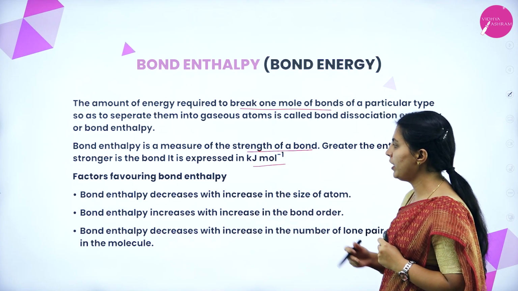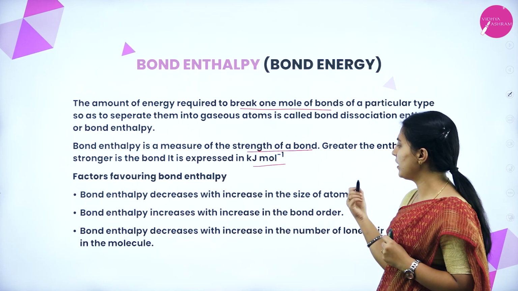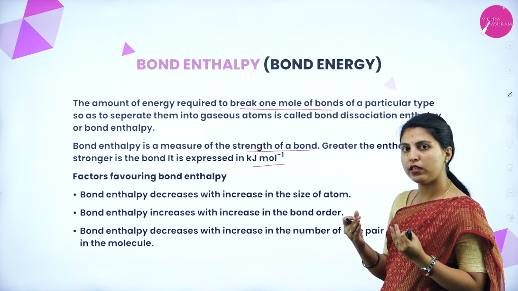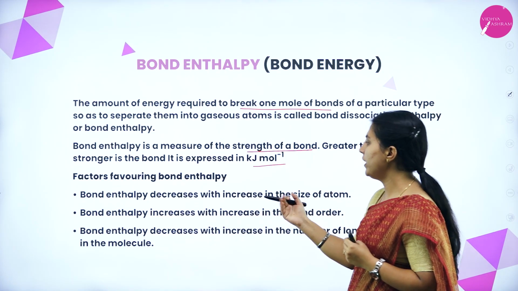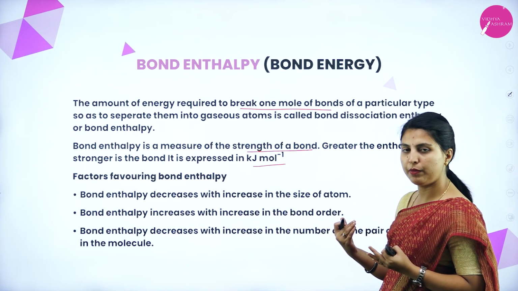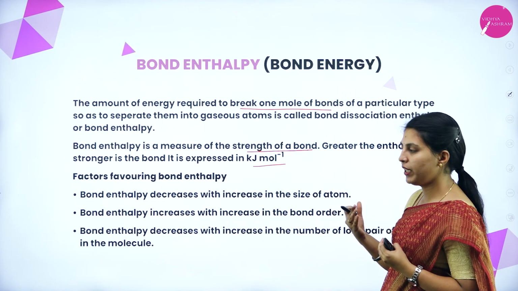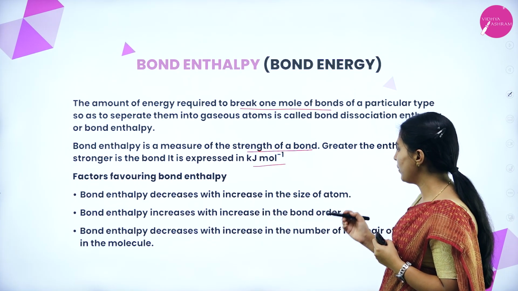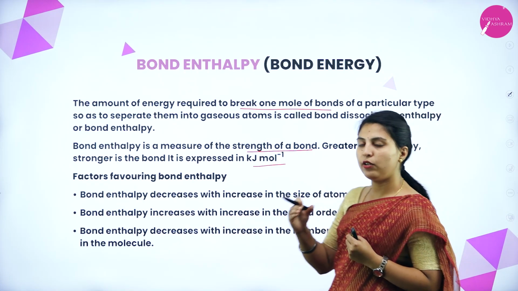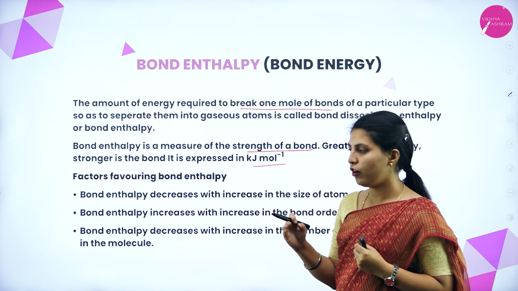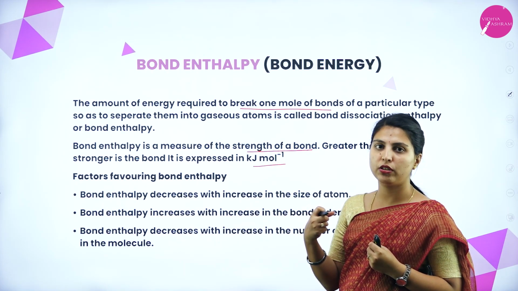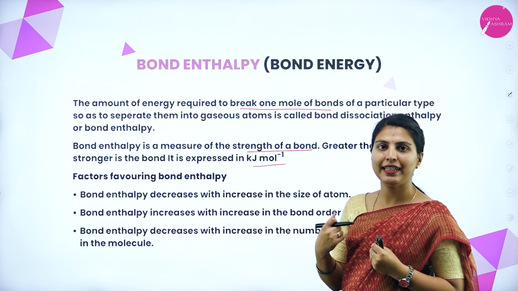Factors affecting bond enthalpy. Bond enthalpy decreases with increase in the size of atom. When the size of the atom gets larger, obviously bond enthalpy will decrease. Bond enthalpy increases with increase in the bond order. Double bond means bond strength will be more. Triple bond means even more strength. Bond enthalpy decreases with increase in the number of lone pairs of electrons in the molecule. When lone pairs are present in the molecule, obviously the bond enthalpy will decrease, because the lone pair will distort the shape of the molecule.